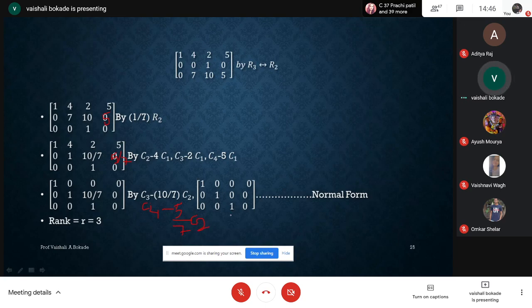This correction is required. I'm sorry, students. This correction I require because while interchanging R3 and R2, I forgot to write 5 here. I have to write 5 here. After writing 5, I'm making the element at the 2 place to be 1. And after that, I'm just getting this echelon form, and then I'm converting it to normal form and canonical form. Any other doubt, students? Any other doubt regarding echelon form, normal form? Any other doubt, students?